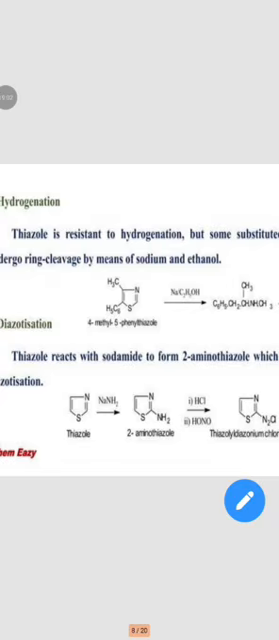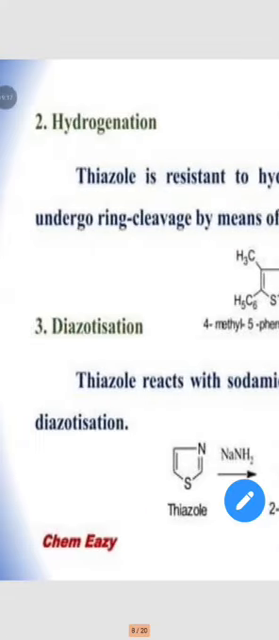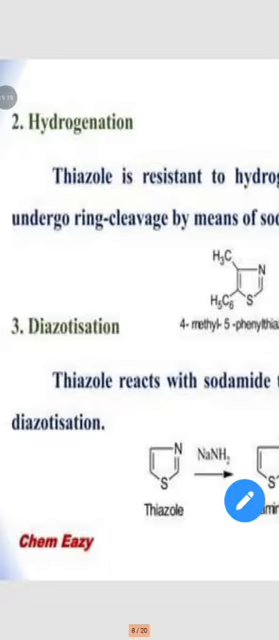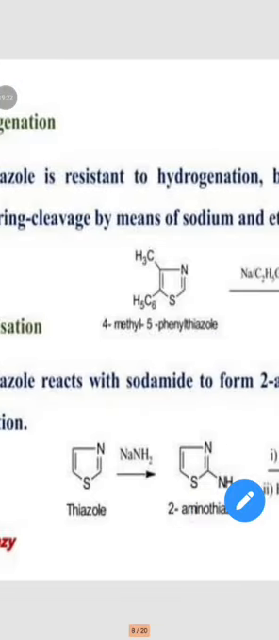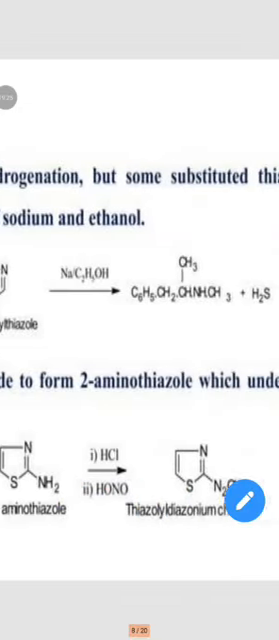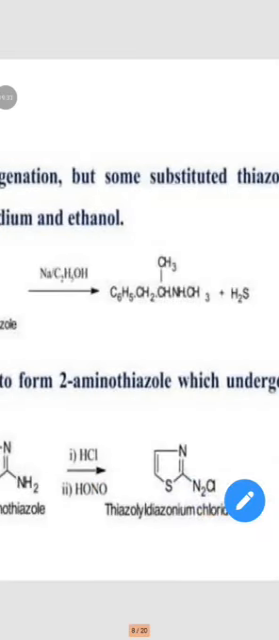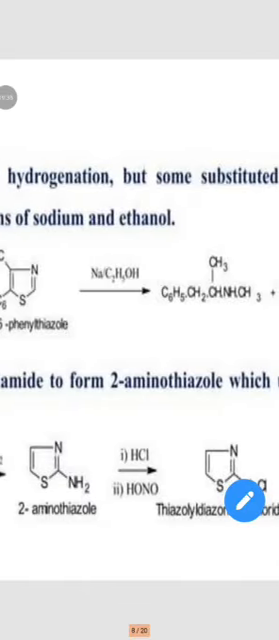Then hydrogenation reaction. 4-methyl-1-phenyl thiazole is treated with sodium and ethanol to form a substituted thiazole. Then diazotization. Thiazole is reacted with sodamide to form 2-aminothiazole, which undergoes diazotization to form thiazolyl diazonium chloride.